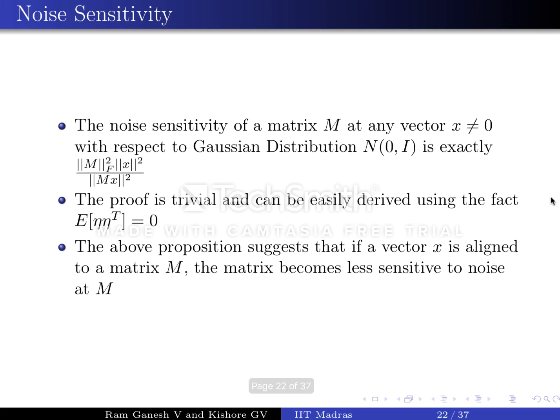We get a pretty nice result for the noise sensitivity of a matrix M with respect to the Gaussian distribution. This proof is very trivial and can be easily derived using the fact that the expectation of eta transpose is 0. So the above proposition suggests that if a vector x is aligned to a matrix M, the matrix becomes less sensitive to noise at M.